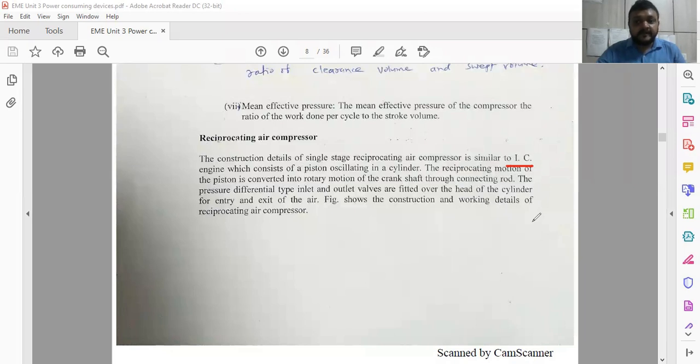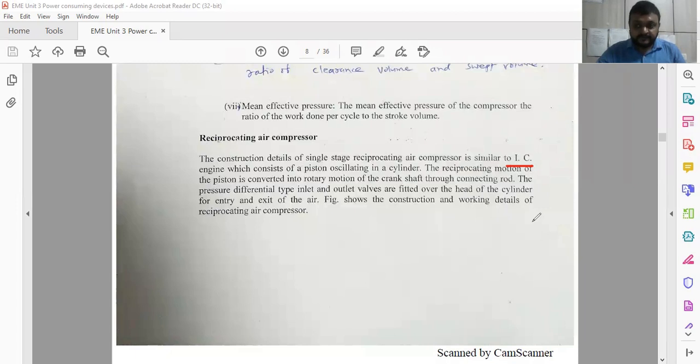The IC engine is a power producing device in which we supply the fuel and power is produced, and that power produced at the crank is supplied to the rear wheel of the vehicle. But in this case, we have to supply electrical energy to the crank, so that the crank is rotated, and that rotation is transferred to the piston through the reciprocating motion of the connecting rod.